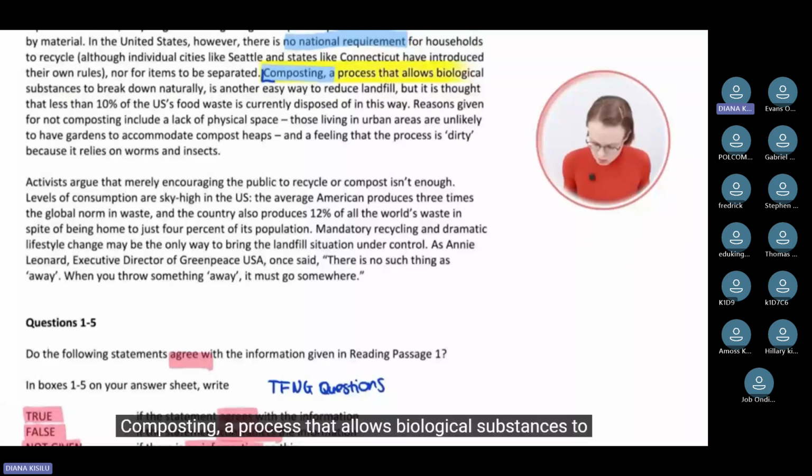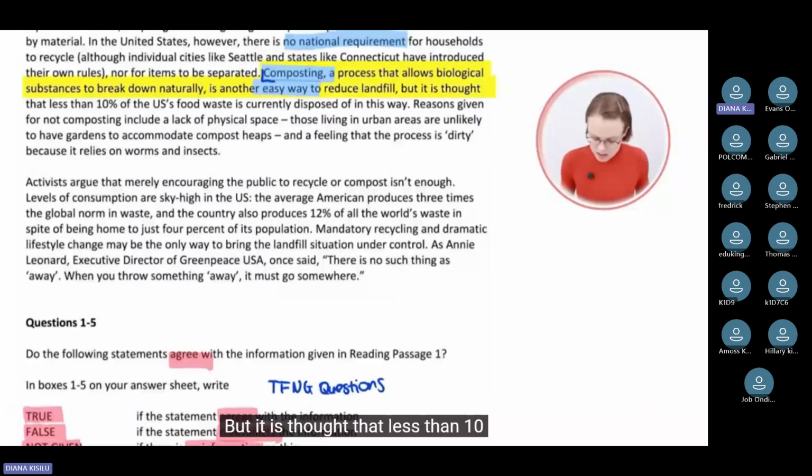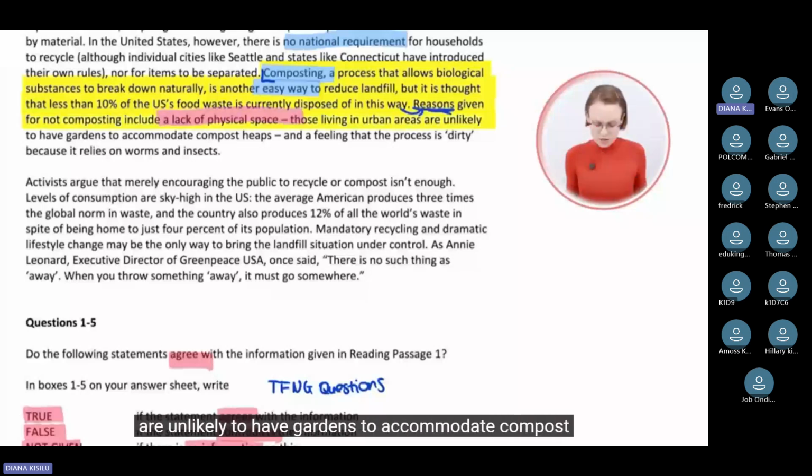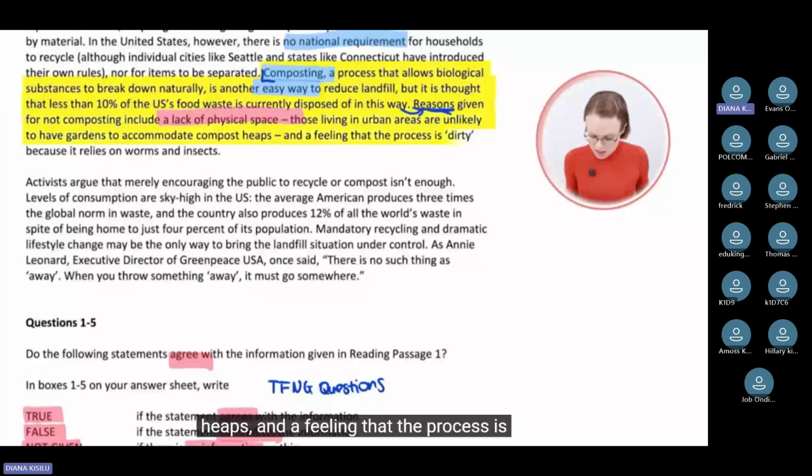Composting, a process that allows biological substances to break down naturally, is another easy way to reduce landfill. But it is thought that less than 10% of the US food waste is currently disposed of in this way. So why is that? And now the passage tells us why. Reasons given for not composting include a lack of physical space. Those living in urban areas are unlikely to have gardens to accommodate compost heaps, and a feeling that the process is dirty because it relies on worms and insects.